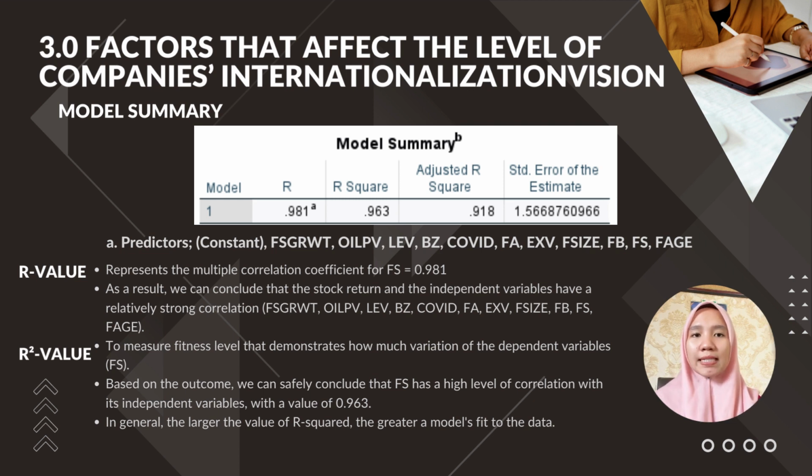The R value represents the multiple correlation coefficient for FS, which is 0.981. As a result, we can conclude that the stock return and the independent variables have a relatively strong correlation. The R-square value measures the fitness level and demonstrates how much variation there is in the dependent variable. Based on the outcome, we can safely conclude that F has a high level of correlation with its independent variables, with a value of 0.963. In general, the larger the value of R-square, the greater a model's fit to the data.